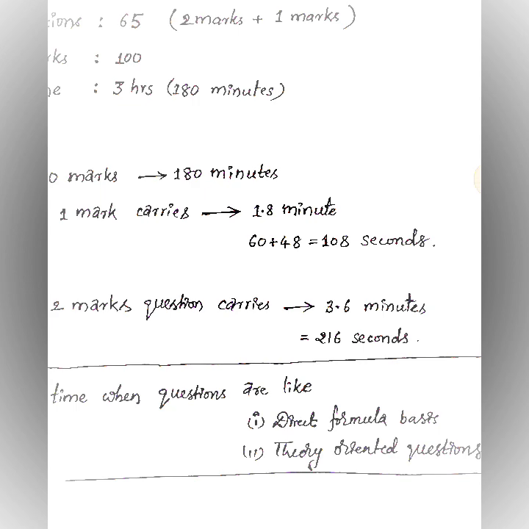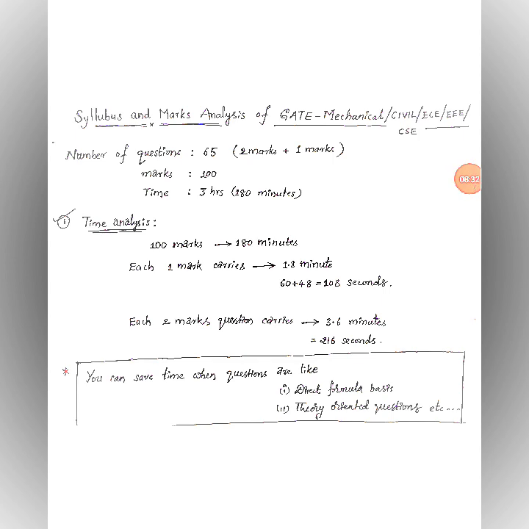Like that, if you are spending more time to clear a question and answer it in the exam, you should not spend more than 216 seconds for 2 marks and 108 seconds for 1 mark. Like that, you have to manage the time, and then only will you definitely clear the exam. Otherwise, if you are spending 3 or 4 minutes on a 1-mark question, or 10 minutes on a 2-mark question, you can't clear it because it is a time-based exam. So most competitors will do it based upon the time only.